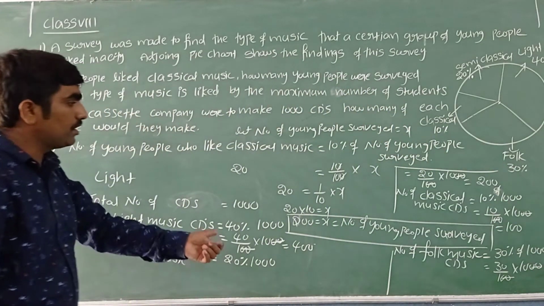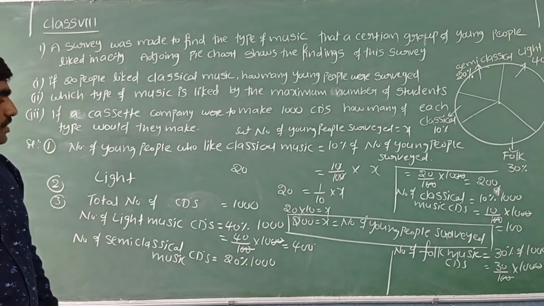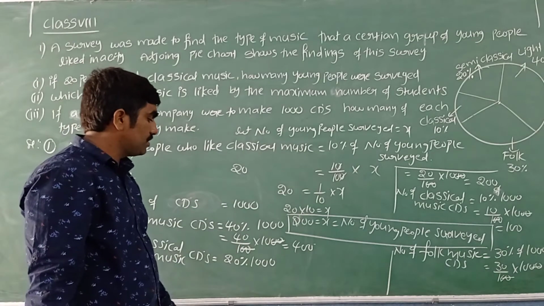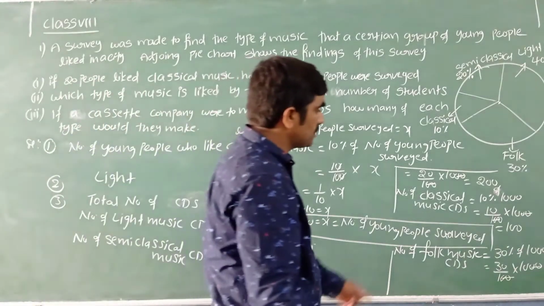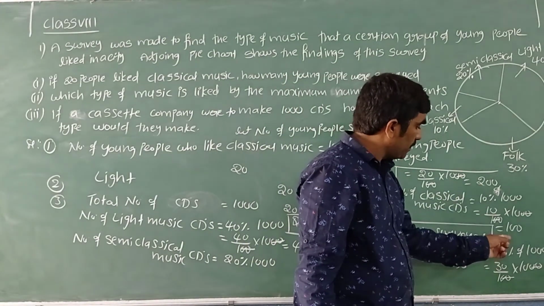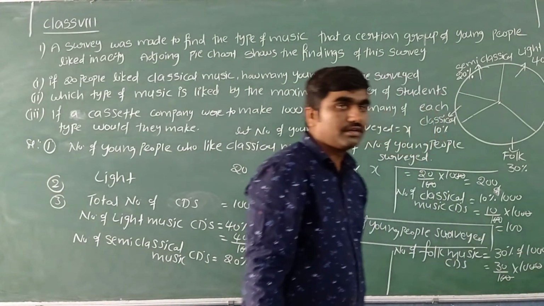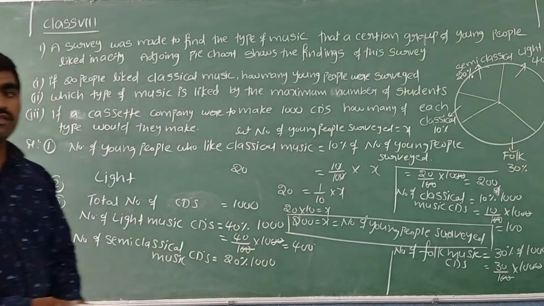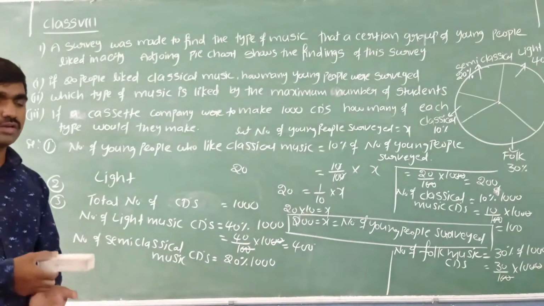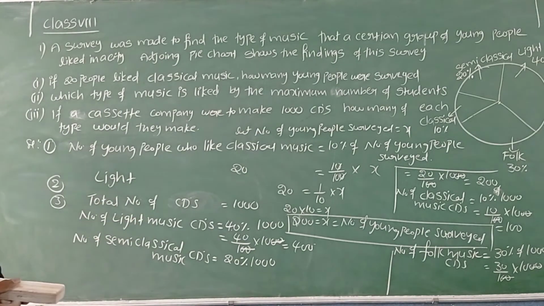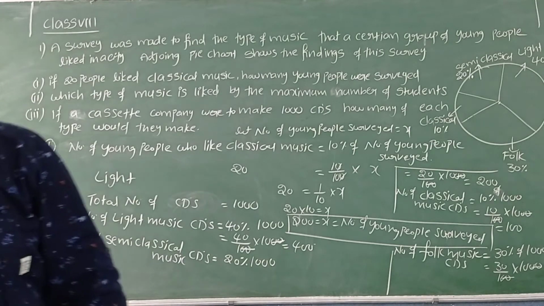If I add the number of each type of CDs, we should get the total number of CDs, 1000. See, 400 plus 200 is 600, plus 100 is 700, plus 300 is 1000. So that is the way we can find the solution based on the pie chart. Hope you understood.